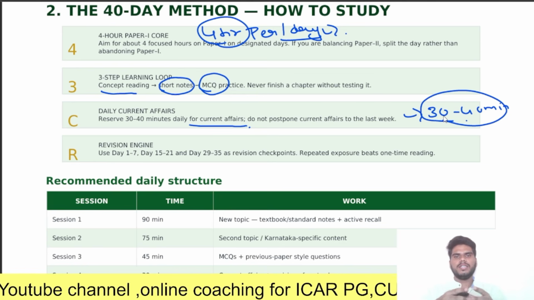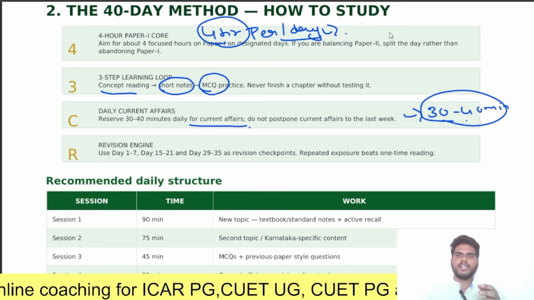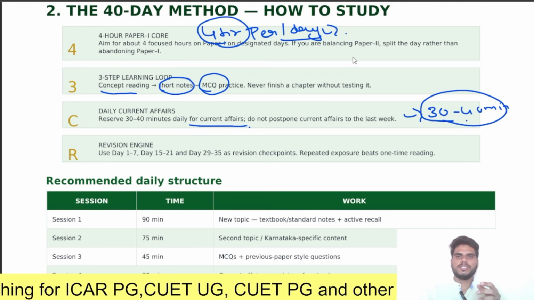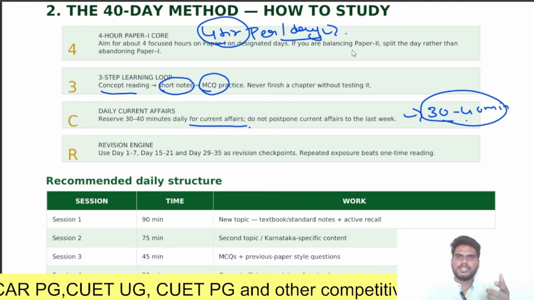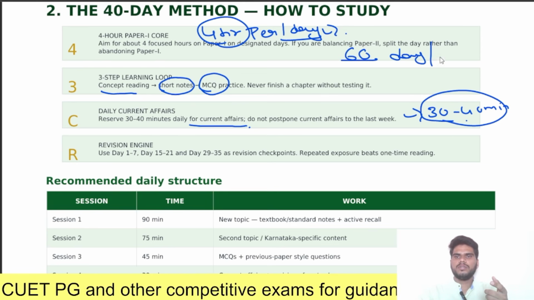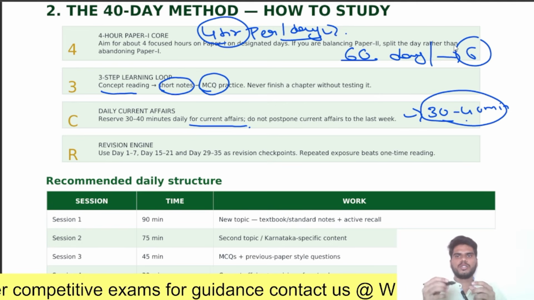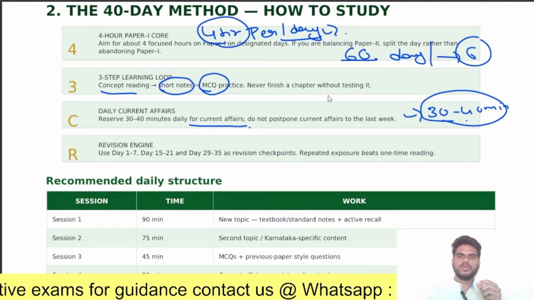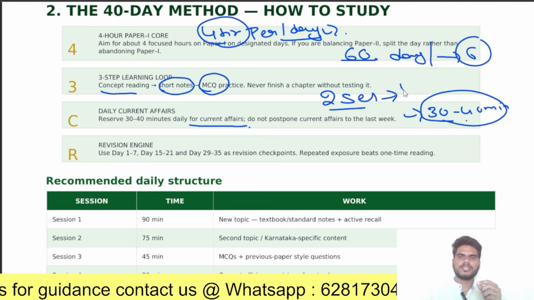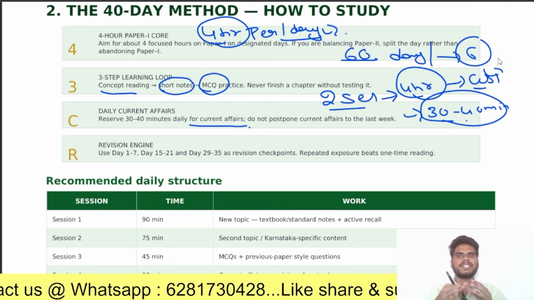In the 60 days preparation strategy, we have already said that we divided a day into 6 sessions. Each session carries approximately 1.5 to 2 hours. If you dedicate 2 sessions, that is 4 hours, to general studies paper 1, you will definitely crack this exam.